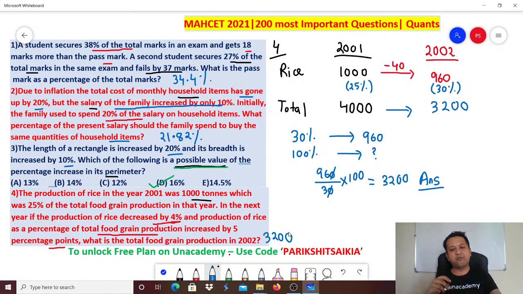Got it? Perfect. Okay, let's check some questions live. So someone is asking how to solve quick. All these questions can be solved in less than 50 seconds. Remember, I am explaining, hence I am taking time. For you, whatever is written on the board, those few numbers are the only numbers that you got to write. And remember, everything is happening orally. The numbers are very easy. You got to do oral calculations. I'm explaining, I might take 4 minutes. But for you, just the numbers on the board. Hardly 30 seconds, 40 seconds. Or if you're very slow, 70 seconds.